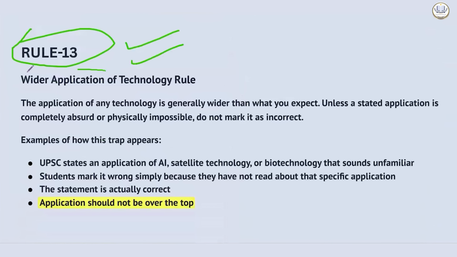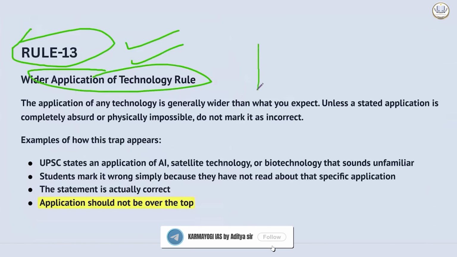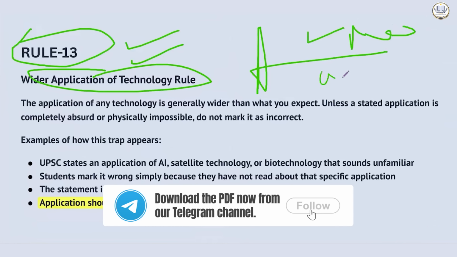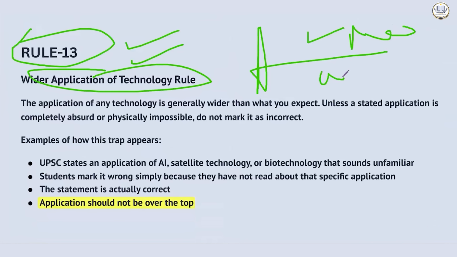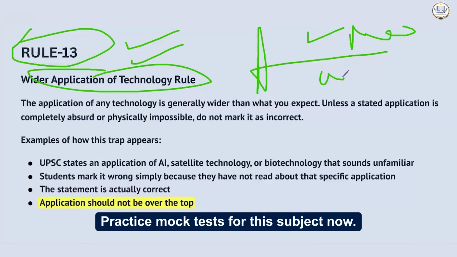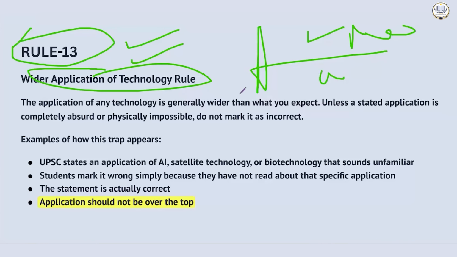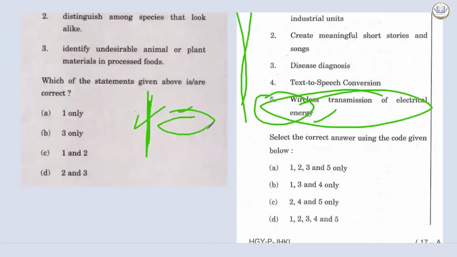And the next rule, the wider application of technology rule. Technology generally has very wide application. So you will find most of the statements are generally correct unless there is something over the top, neglecting basic science, basic laws of physics, basic laws of chemistry. You just have to watch out whether something is negating the basic science, basic chemistry, basic laws, or basic property of a technology. Unless it is doing so, it will be correct because the application is generally wider.